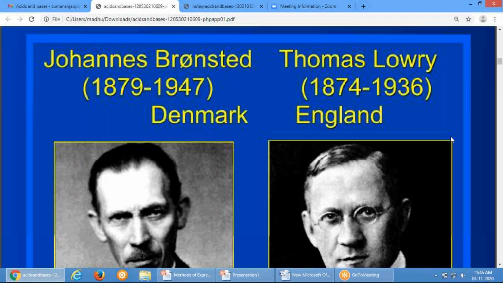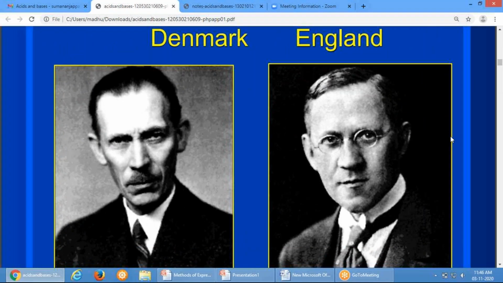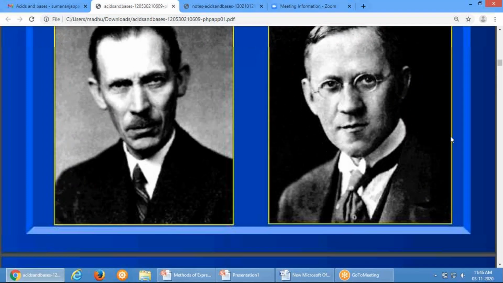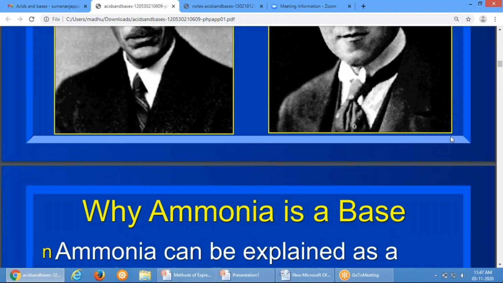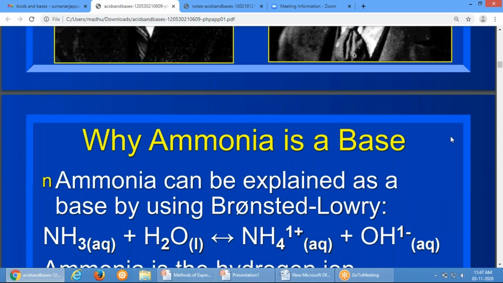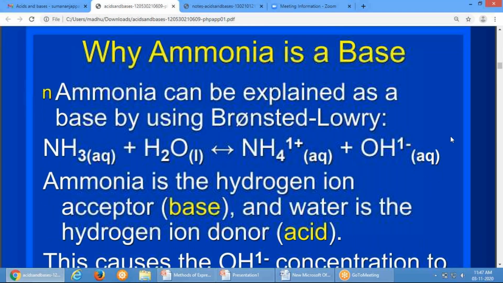These are the two scientists, Johannes Bronsted and Thomas Lowry. Both gave the definition of acids and bases in a broader term. Now, why ammonia is a base can be explained using Bronsted-Lowry theory. Ammonia is NH3.